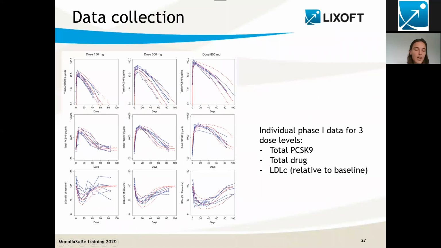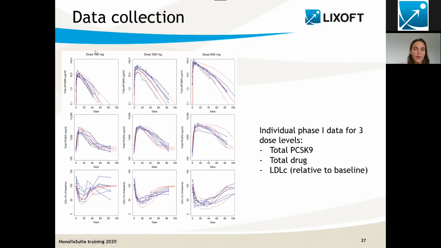All right, so now we have our model structure. What we need to do next is to collect some data that we will use to calibrate our model. So first, we have the phase 1 data. What has been measured is the total drug concentration, the total PCSK9, so the free and the bound form, and the cholesterol level relative to the population baseline.